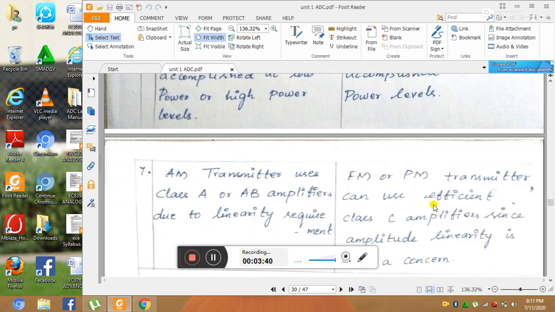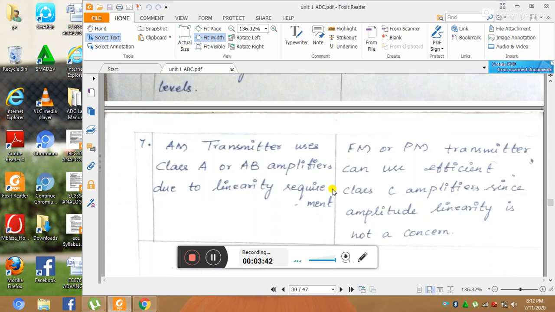And last one, the amplitude modulation transmitter uses class A amplifier or class B amplifier due to its linearity requirement, and FM or PM transmitter can use the efficient class C amplifier since amplitude linearity is not a concern.